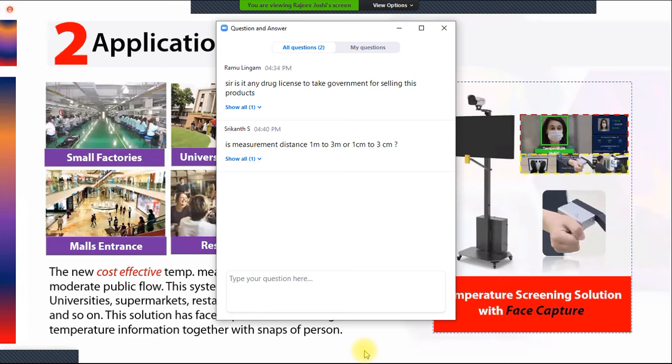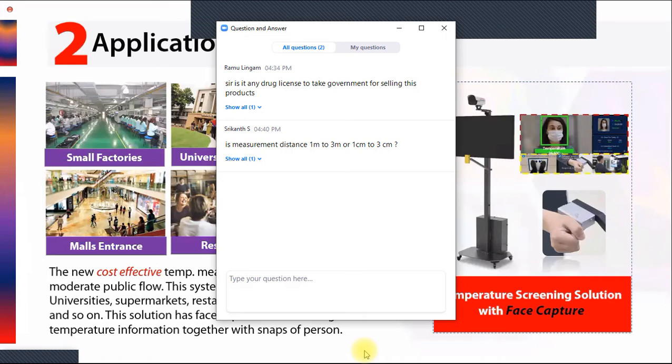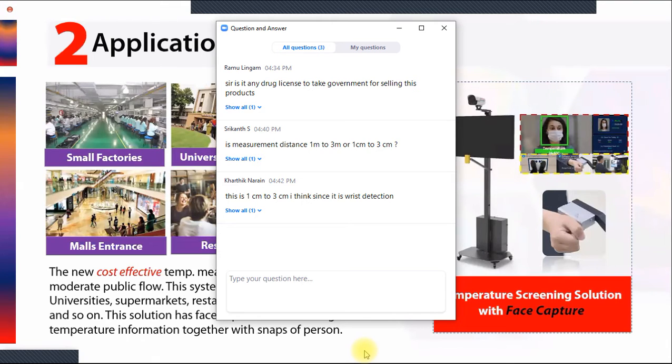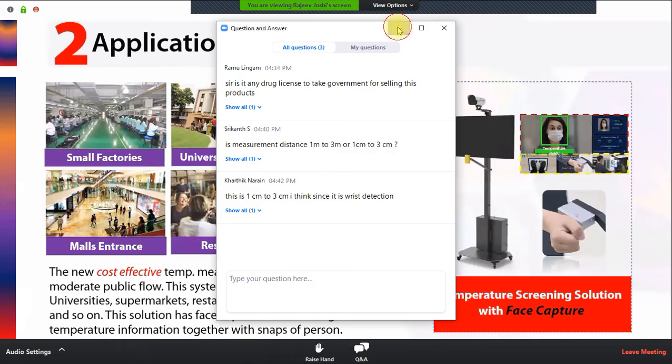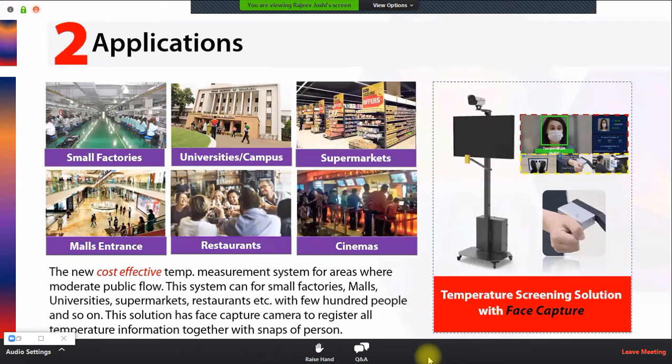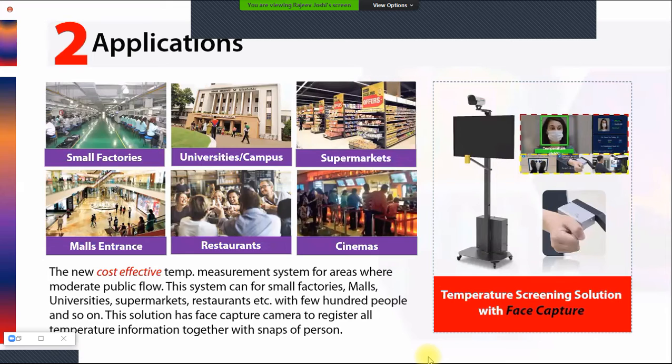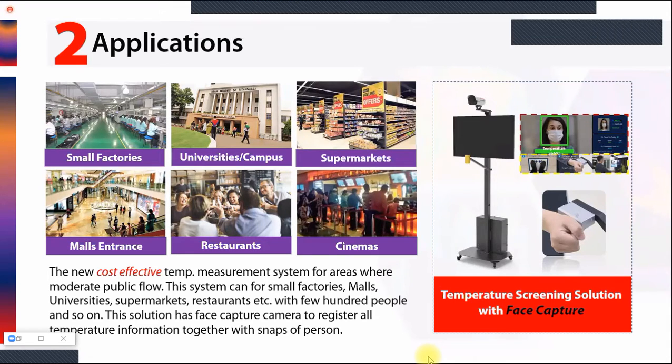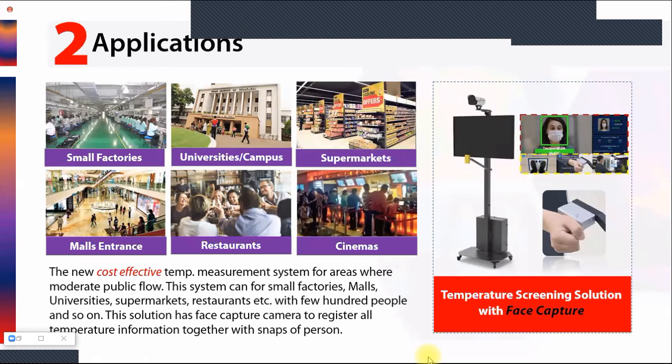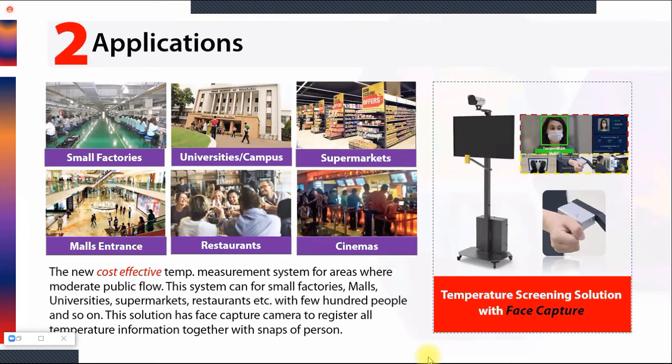Now let's understand the applications of this temperature screening solution with face capture. This face capture solution is very useful for places where you have a moderate flow of people, like small factories, university campuses, supermarkets, malls, restaurants, cinemas. I have also considered small factories and universities because some people say that they don't need face recognition, just face capture with a cost-effective solution. There we can give this solution.